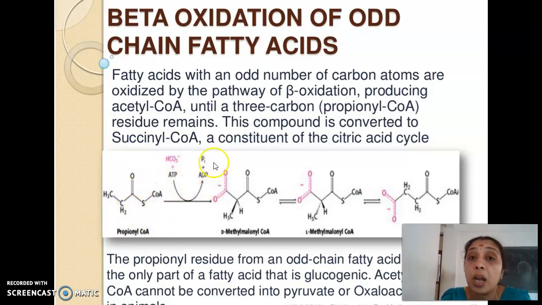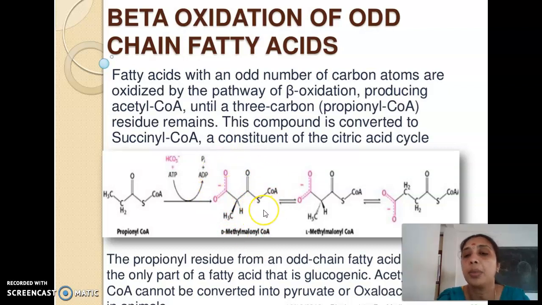Propionyl-CoA undergoes a carboxylation reaction by means of the enzyme propionyl-CoA carboxylase. See, in the presence of propionyl-CoA carboxylase, who is coming? It's a bicarbonate ion. For carboxylation to happen with the bicarbonate ion, who will be the coenzyme? It will be biotin. So in the presence of biotin, propionyl-CoA carboxylase carries out the carboxylation reaction so that it will be converted into another compound known as D-methyl malonyl-CoA.